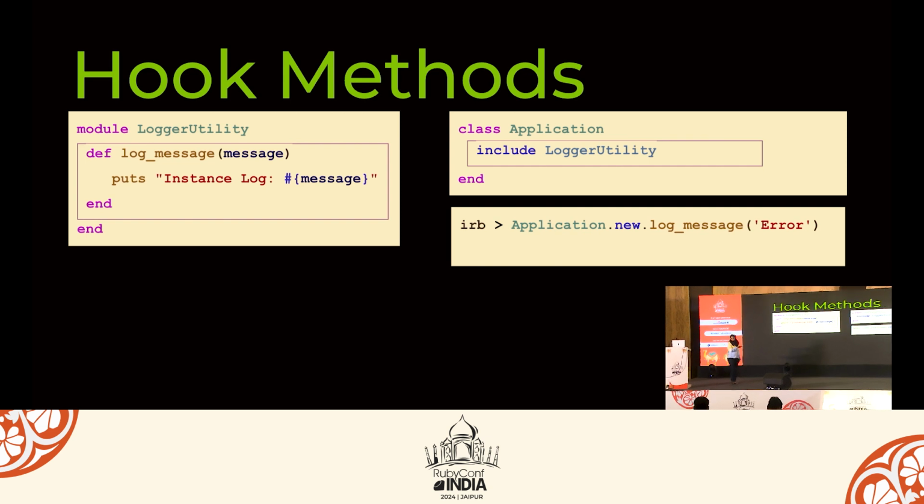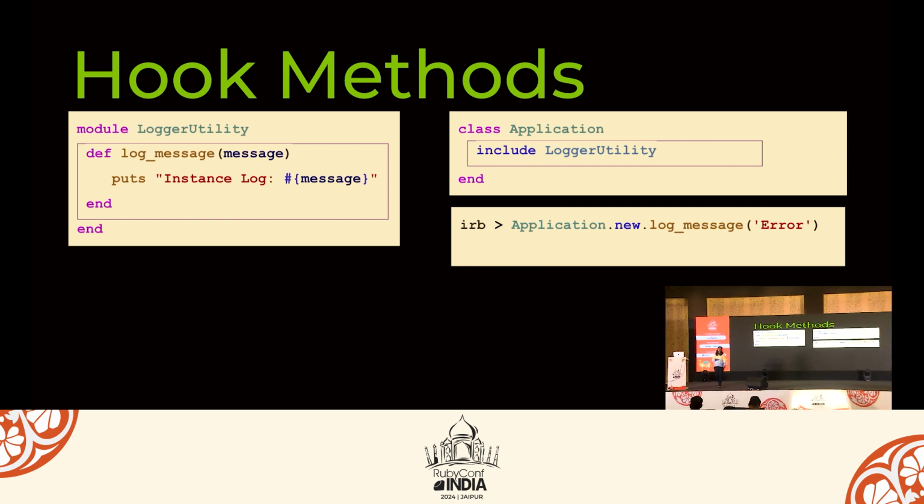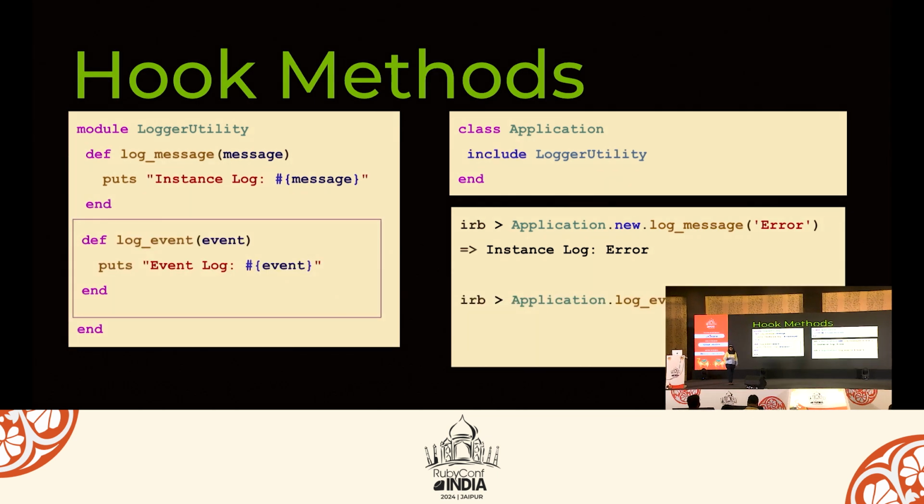So when you do Application.new.log_message error, what will be the output? It's simple, it's instance log error. Now I want to add a new method here, log_event. But now I don't want this method as an instance method. I want this as a class method. So how can I do that?